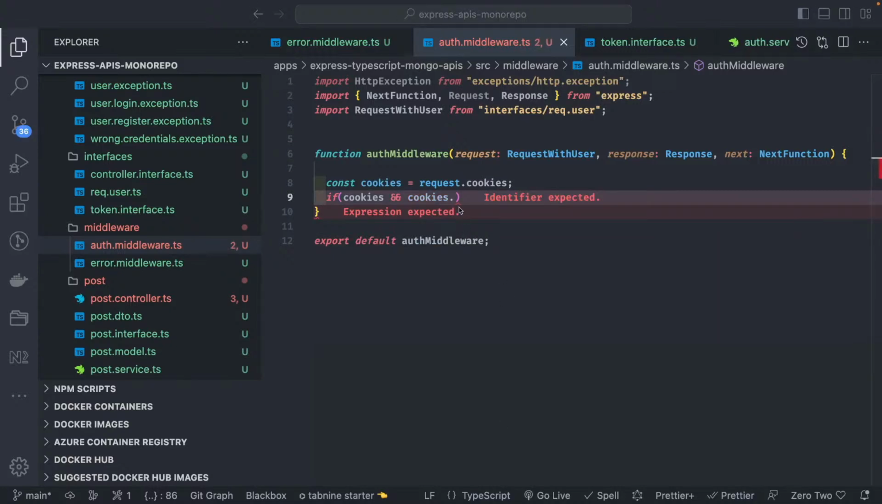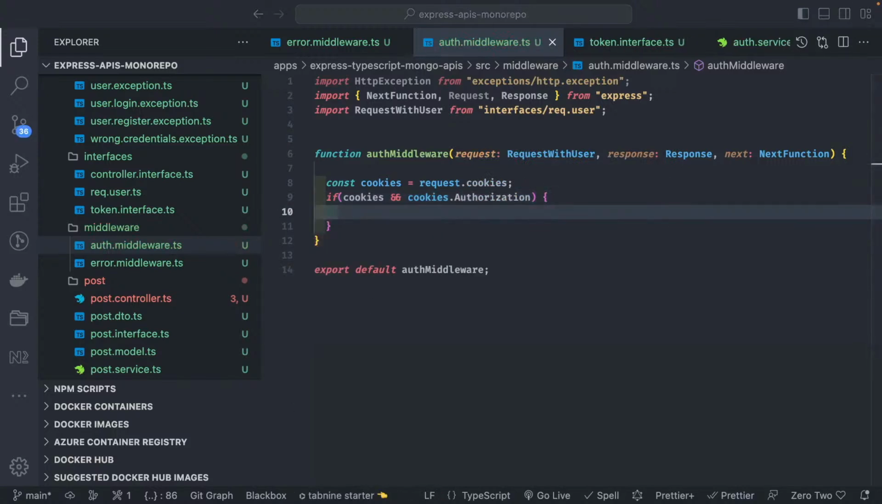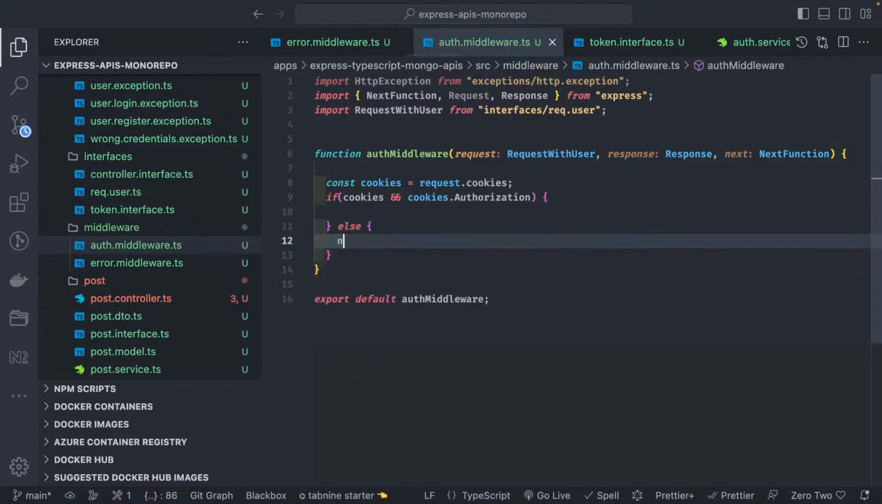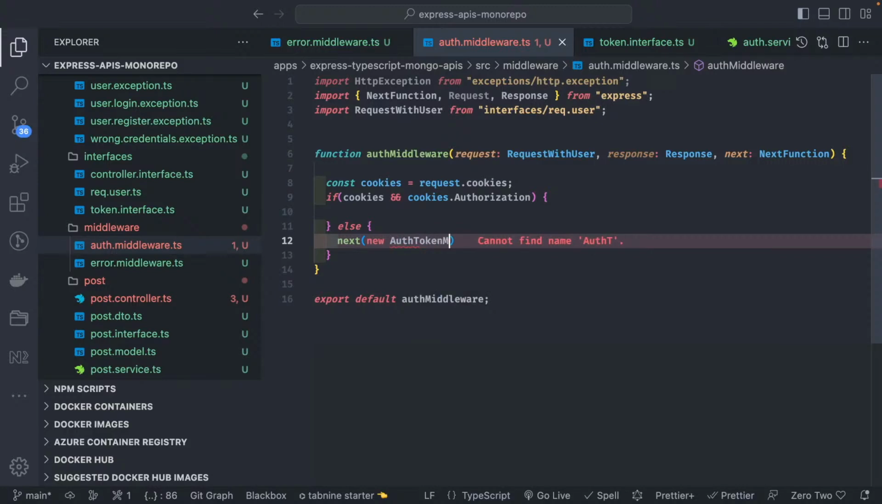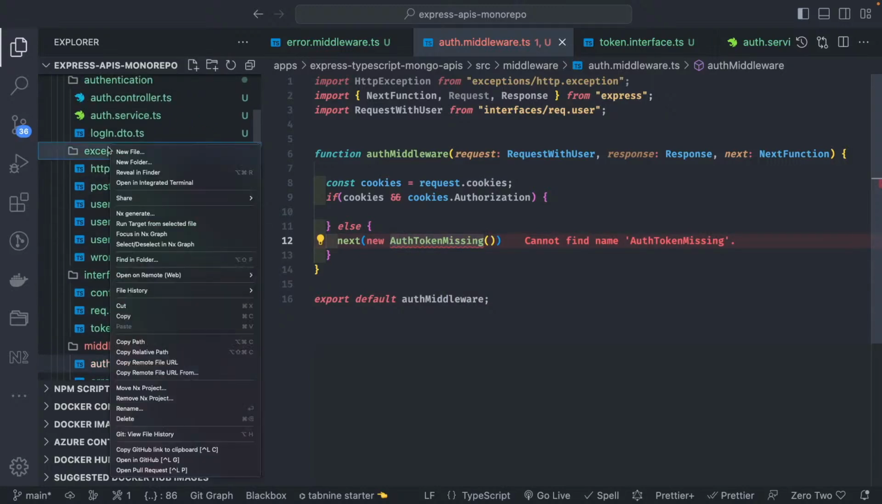If it is there, then we are good. So if cookie contains authorization, otherwise we are not good, right? You are not passing the authorization header. New authentication token missing. Auth token missing. And you can send 403, auth token missing. So this is the custom exception you can throw.